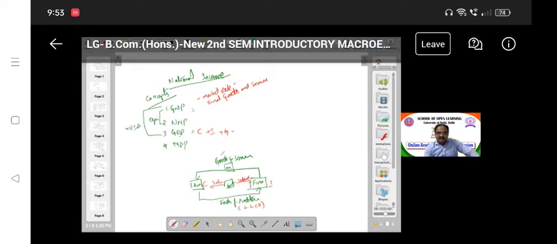Here only these three components are considered as national income, or you can say GDP. So what about GNP? The difference between GDP and GNP is NFIA. What is NFIA? Net factor income from abroad. These are the goods and services which we import from the rest of the countries.